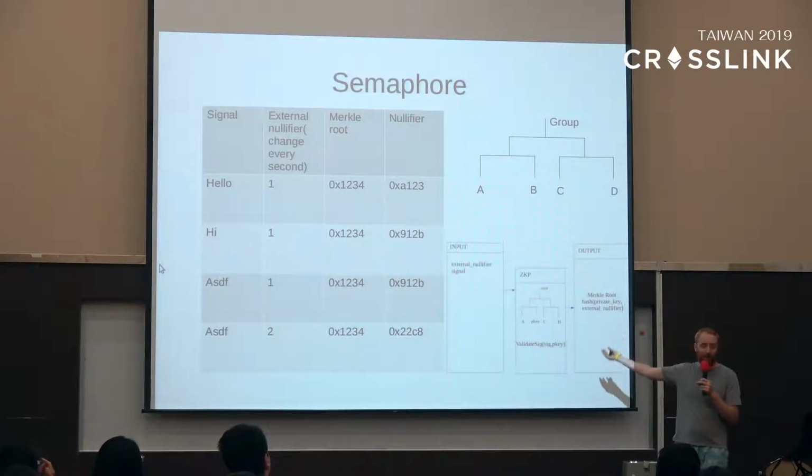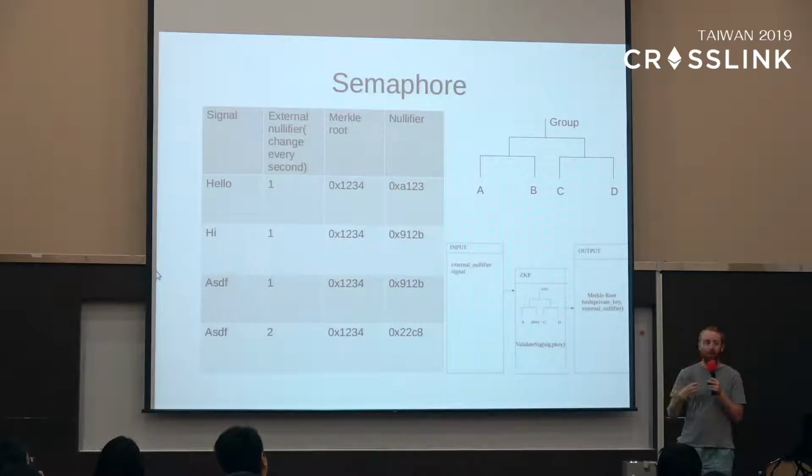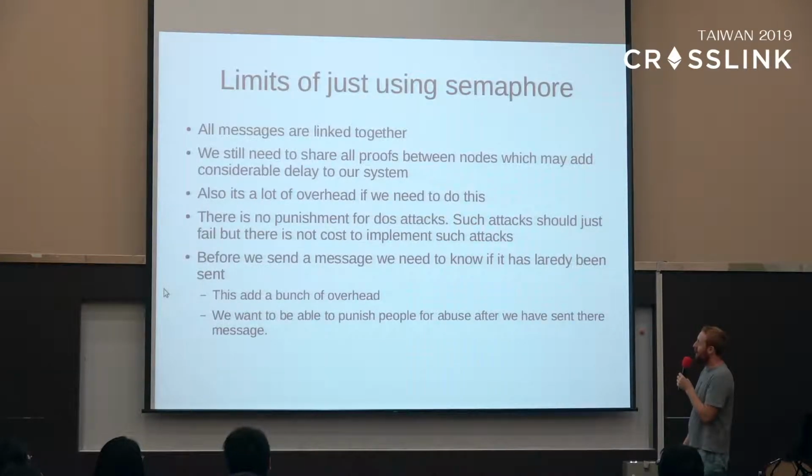Yeah, because they need to make sure that I hadn't received one of the messages that they did. So this is to prevent double signaling between 2 different parties. So this adds a lot of overhead to the network, right? Because we have a lot of extra communication that we need to do, and this doesn't really scale very well when we have more and more nodes. So there's a lot of overhead to do this.